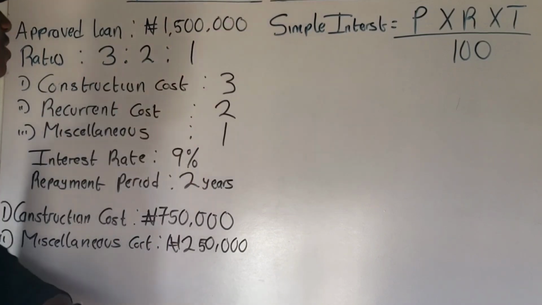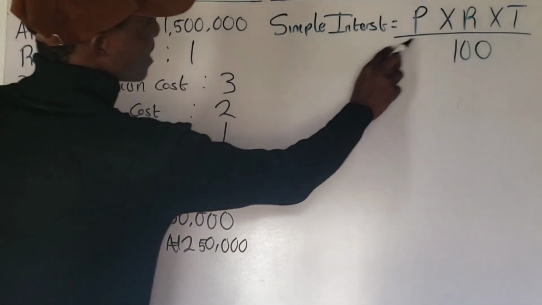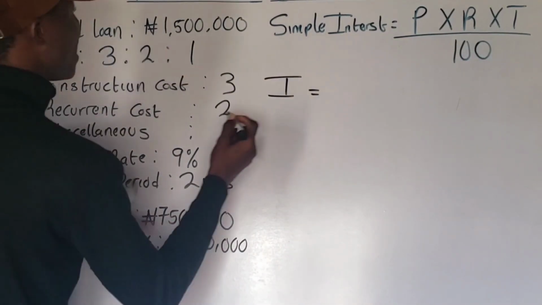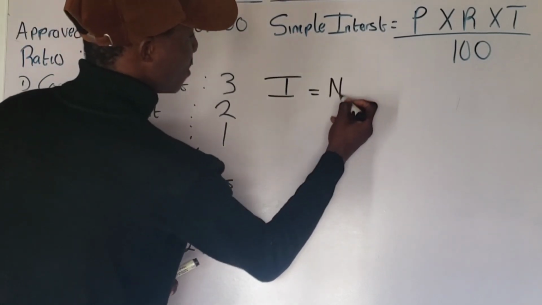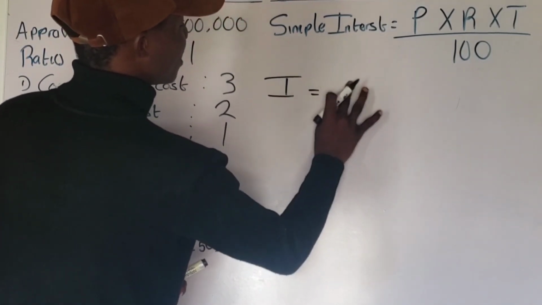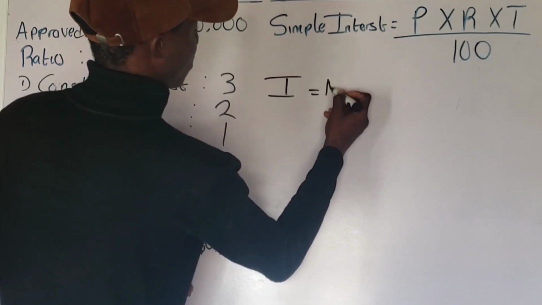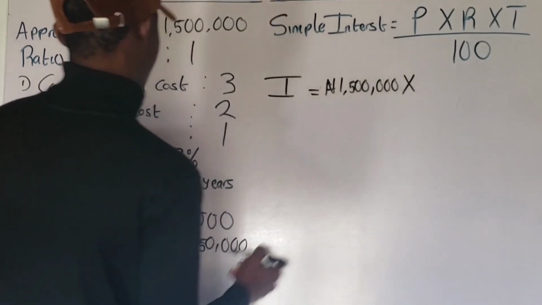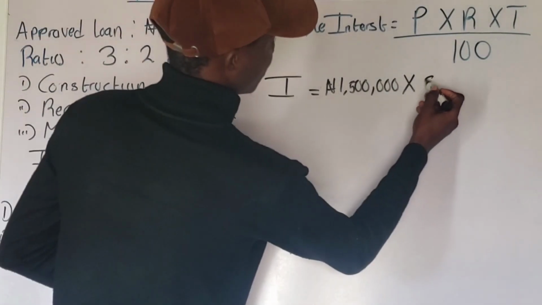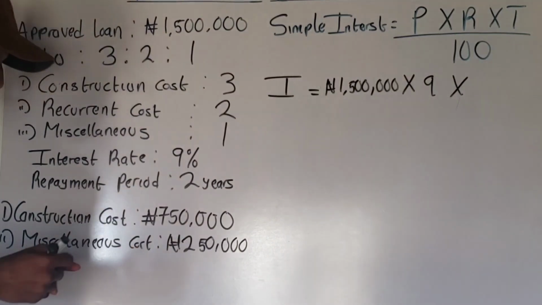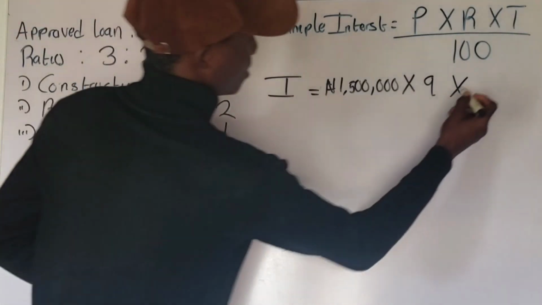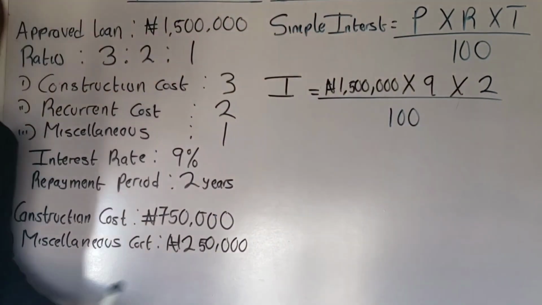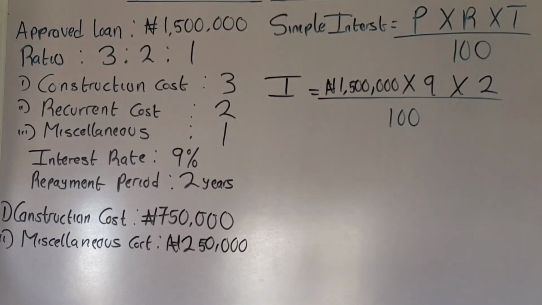You understand? So for this, I'm going to have principal times rate times time all over 100. So interest I is equal to principal, which is 1.5 million naira, multiplied by rate, which is 9, multiplied by time. The time is the repayment period, that is 2 years, all over 100. I'm very sure you understood this. If you didn't understand, reverse the video and watch it again.